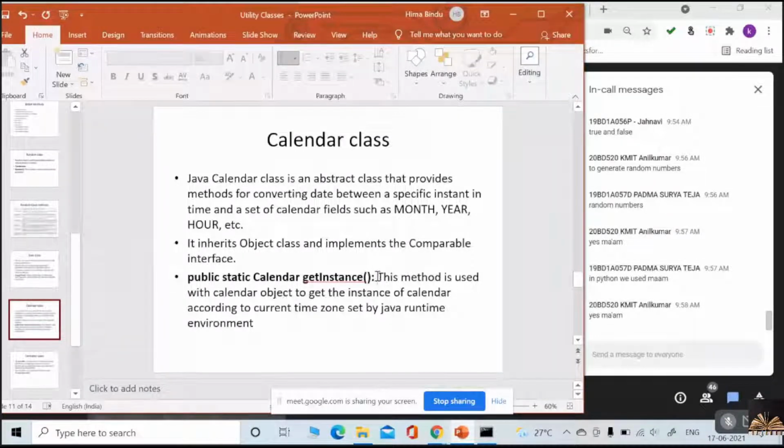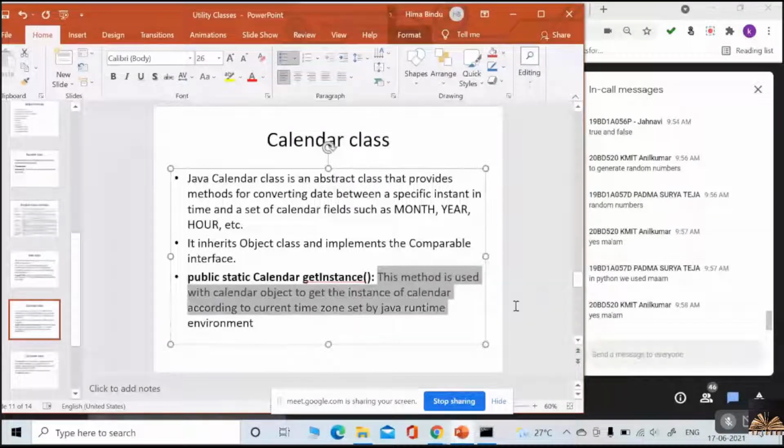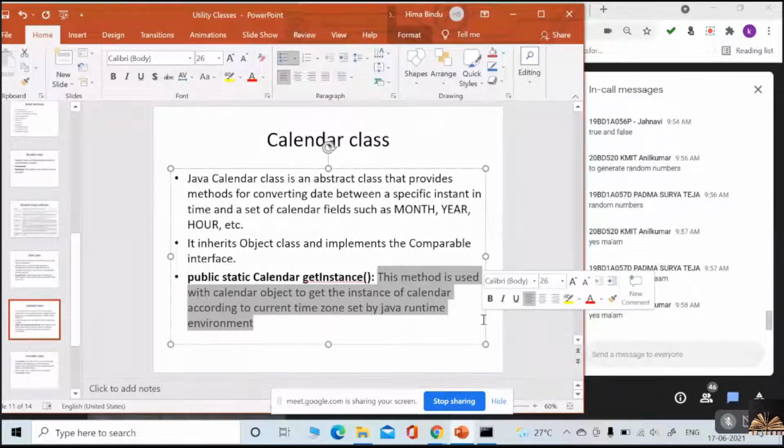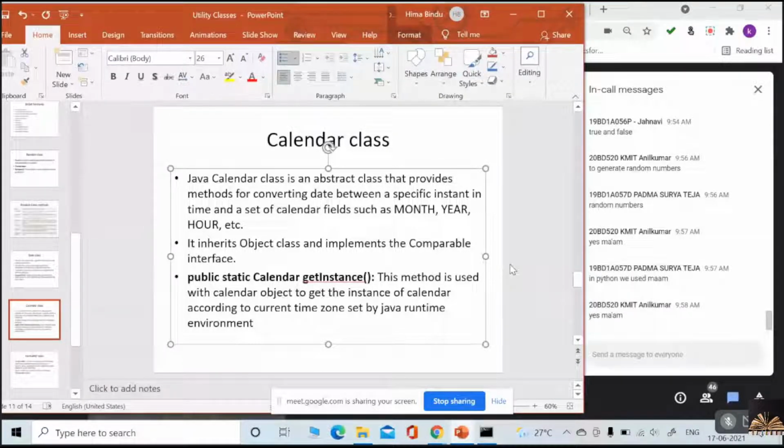This method is used with the Calendar object to get the instance of the calendar according to the current time zone set by the Java runtime environment. The Java runtime environment will set the current time zone, so based on that, it will give you an instance of Calendar. Understood everyone? The whole sentence?